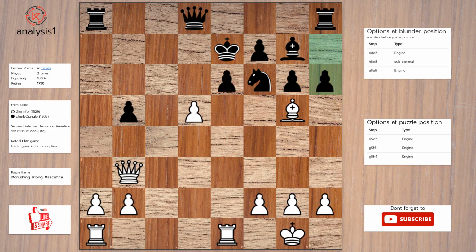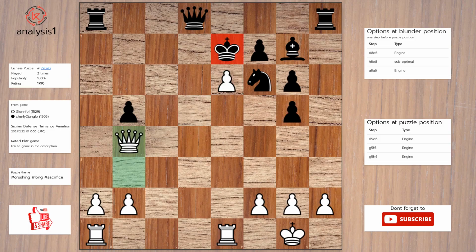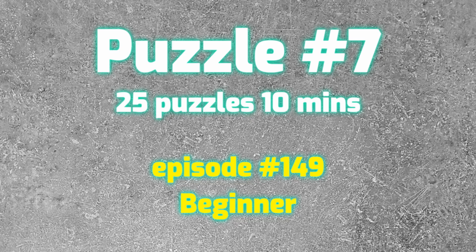Answer to this puzzle is: pawn takes pawn. Pawn takes bishop. Queen to b4, check. King to e8. Queen takes pawn, check. Let us go to the next puzzle.